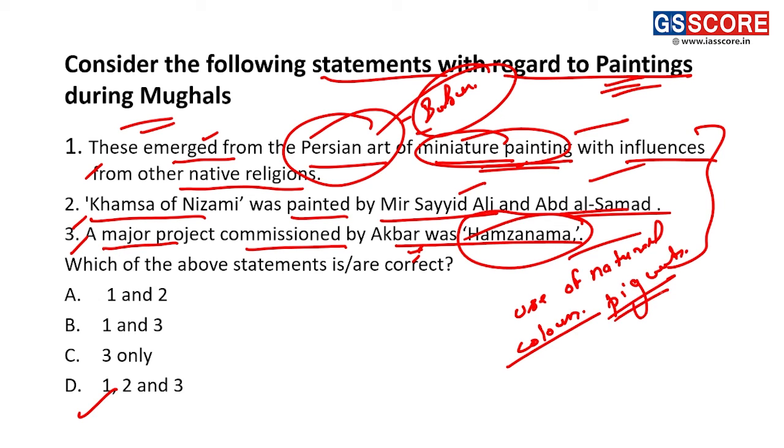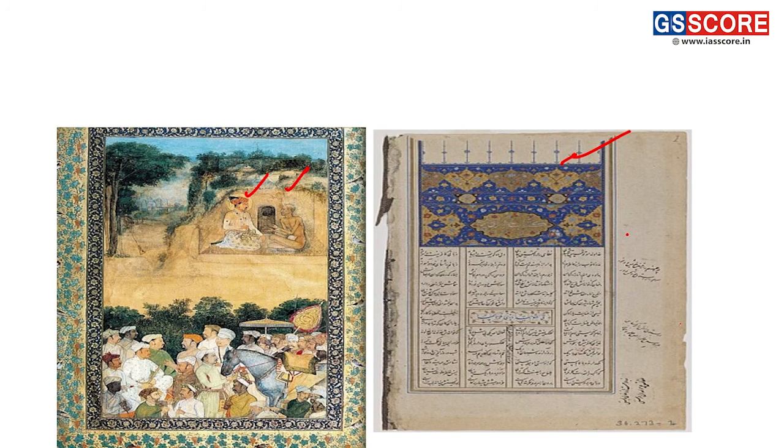Fine. Why were natural colors used? They give a very aesthetic look to the paintings. Other than that, they used gold and silver powders or mixes to sprinkle and add extravagance to the Mughal paintings. As you can see, gold and silver were used very extensively to give it a very aesthetic look. And Jahangir, you can see in both the pictures here.